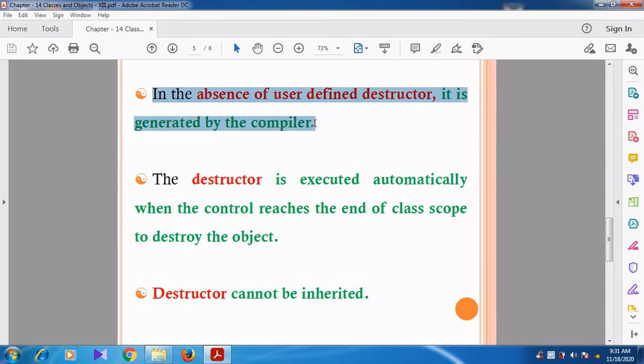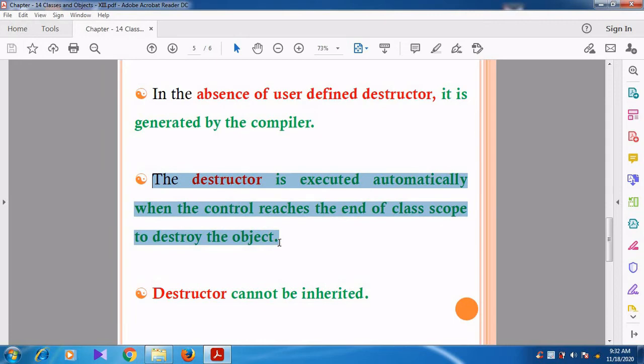In the absence of a user defined destructor, so whenever the destructor is not specified by the user, the compiler will generate the destructor. Then the destructor is executed automatically.